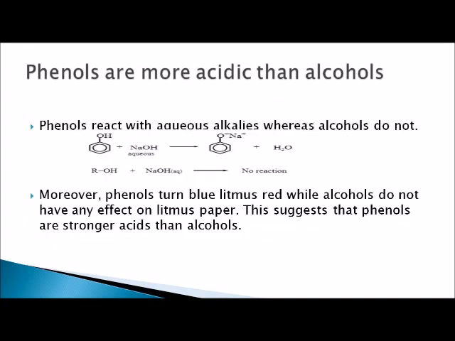Phenols are more acidic than alcohols. This is the example: phenol reacts with NaOH and forms sodium phenoxide plus water. This shows that NaOH is a base and phenol is an acid. So when acid and base react together, they form salt and water. But ROH reacts with sodium hydroxide, no reaction. Phenols can turn blue litmus red, while alcohols do not have any effect on litmus paper. These two reactions show that phenols are stronger acids than alcohols.